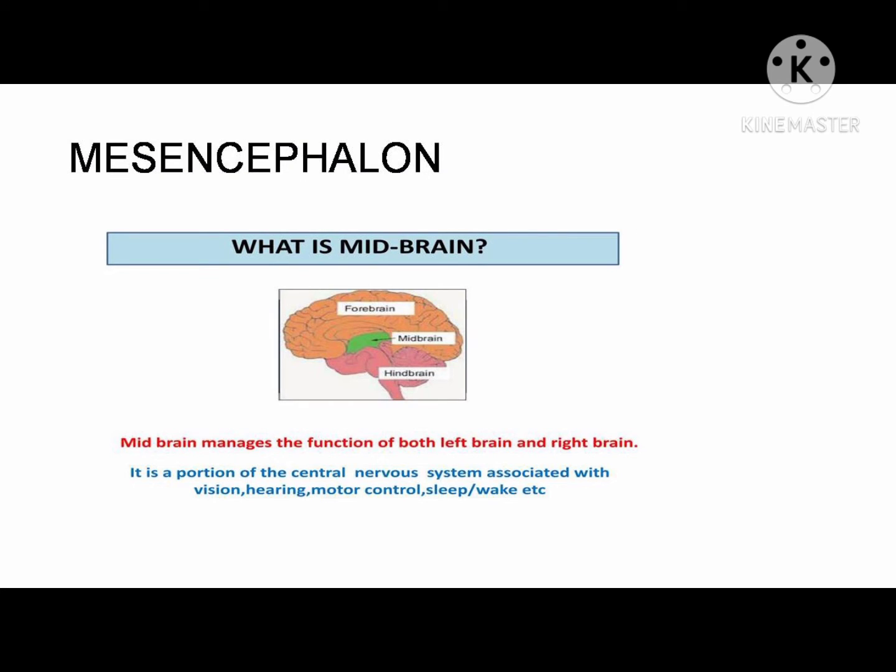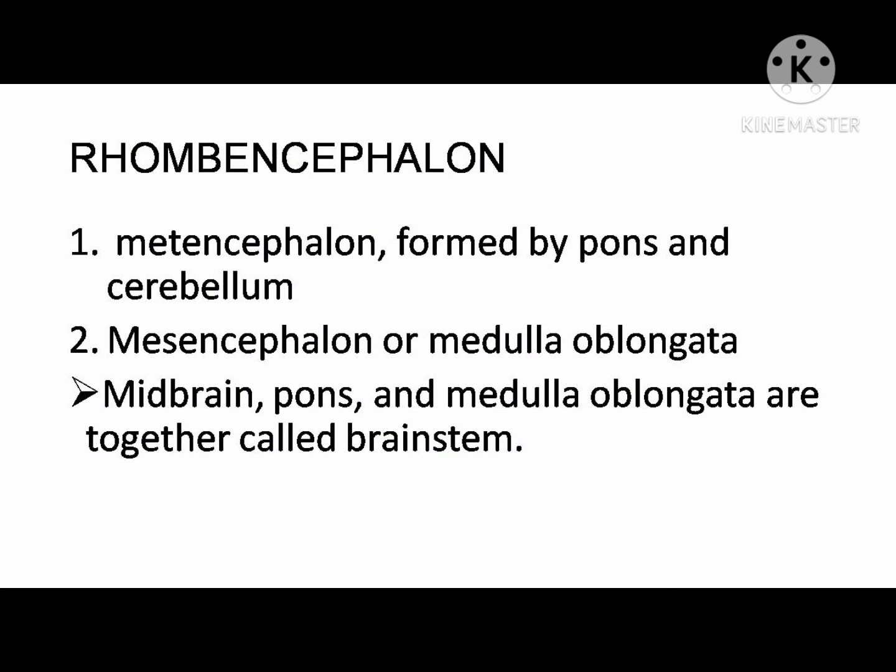Mesencephalon. What is the midbrain? The midbrain manages the function of both the left brain and right brain. It is a portion of the central nervous system associated with vision, hearing, motor control, sleep or wake, etc. Rhombencephalon. The first one is metencephalon, formed by the pons and cerebellum. The second one is myelencephalon or medulla oblongata. The midbrain, pons and medulla oblongata are together called the brainstem.